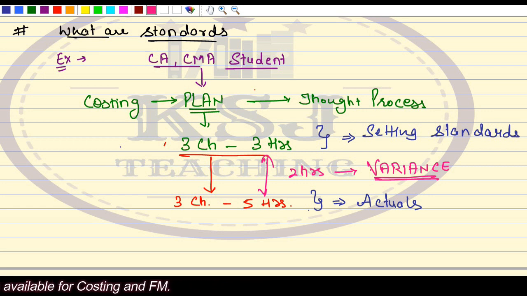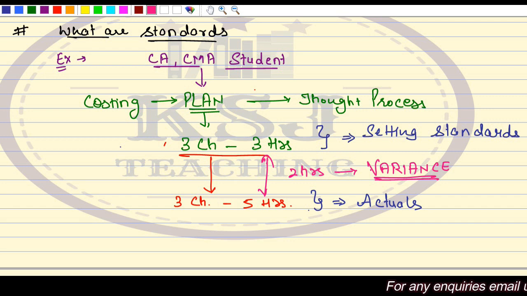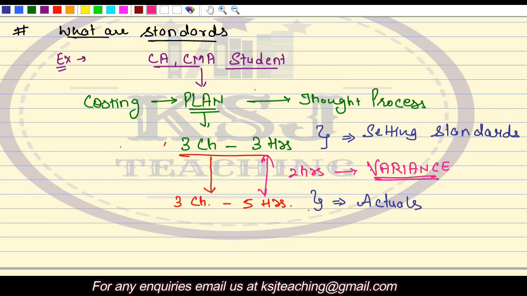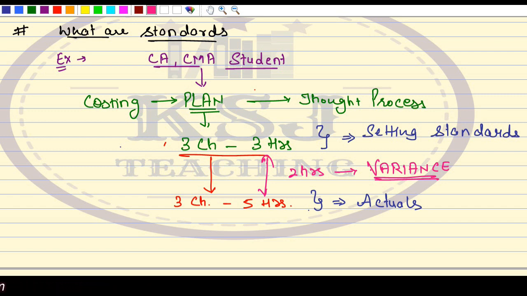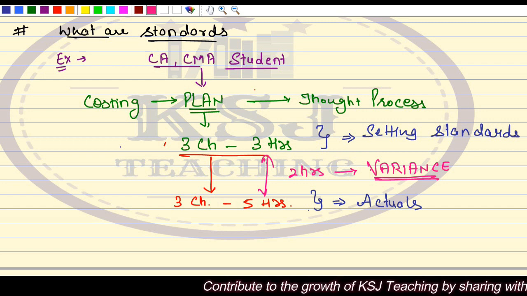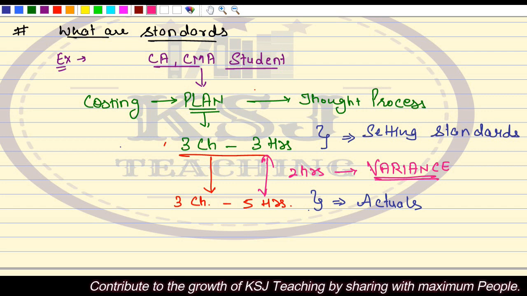So standards, what are standards? Standards are the plans. Standards are your thought process, right? That you will do this particular job in a particular way or in a particular number of hours. Or if you are manufacturing something, a particular quantity will be used. So this is what you plan for. But it is not necessary that things will go as planned. There can be a variance.